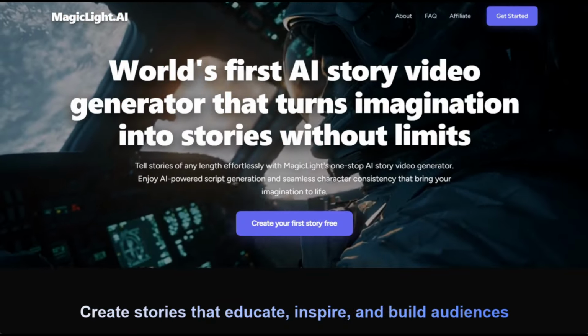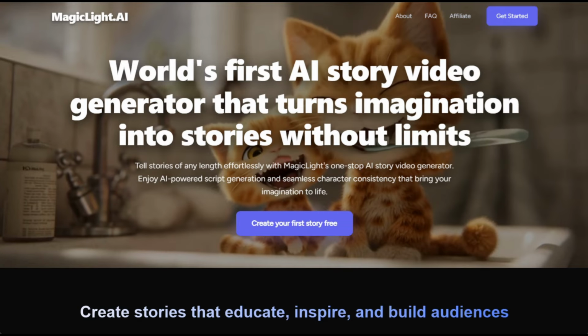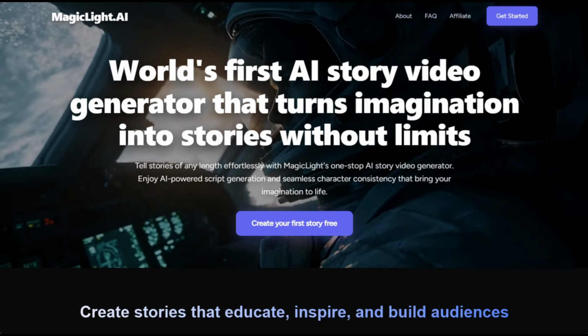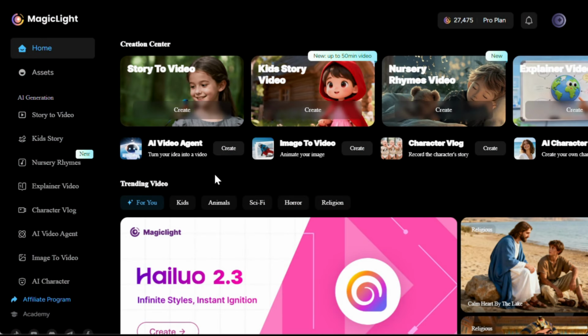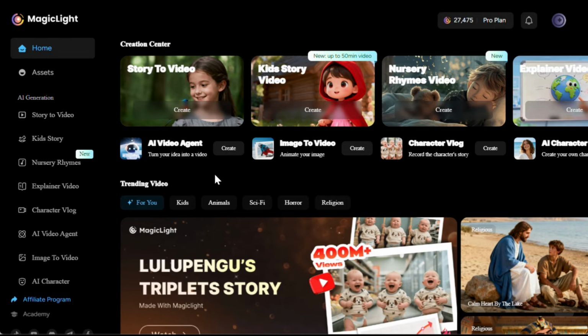Alright, the name of the tool is MagicLight. I've been using this tool for a while, and it is just outstanding, guys. It makes content creation incredibly easy. Now to get started, simply click on the link in the description and sign up using your email ID. After that, you'll see an interface like this.